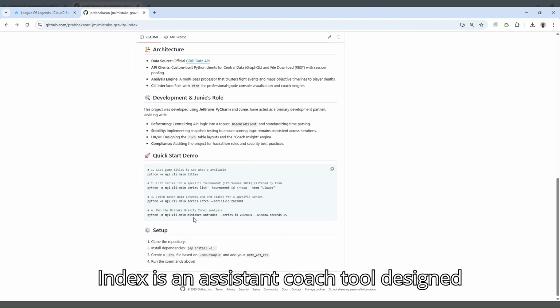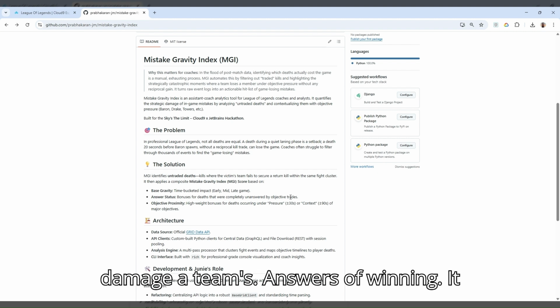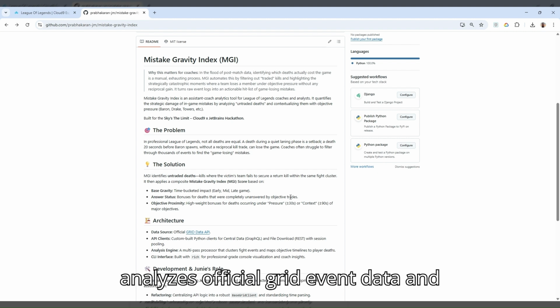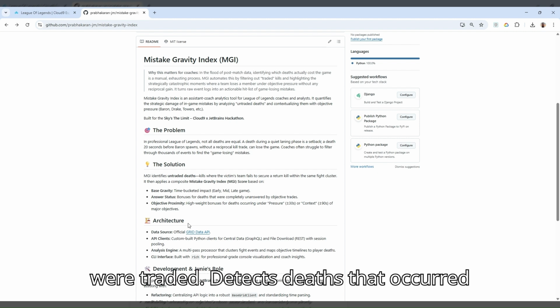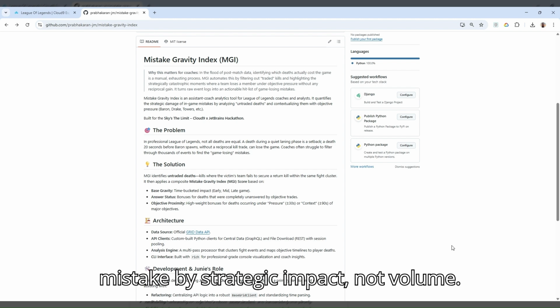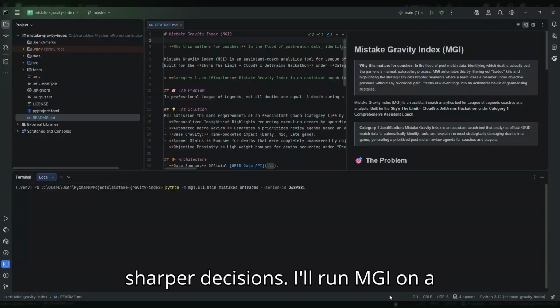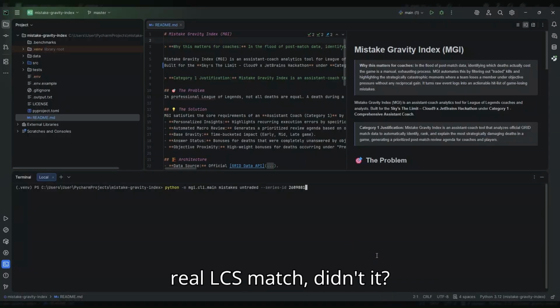MGI does. Mistake Gravity Index is an assistant coach tool designed to surface only the deaths that truly damage a team's chances of winning. It analyzes official grid event data and automatically filters out deaths that were traded, detects deaths that occurred under objective pressure, scores each mistake by strategic impact, not volume. The output isn't more data, it's fewer, sharper decisions. I'll run MGI on a real LCS match.